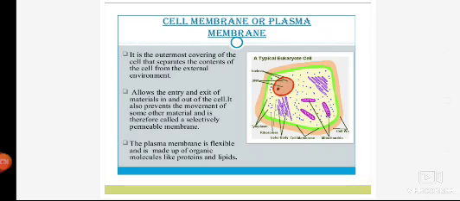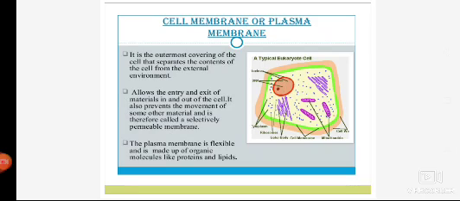The plasma membrane is flexible and made up of organic molecules like proteins and lipids. Yes, the main composition of the plasma membrane is lipids and protein. And a scientist, Singer and Nicolson, gave the plasma membrane model known as the lipid bilayer model.